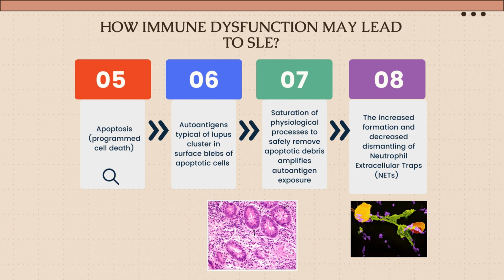Neutrophils are the most abundant leukocytes in human blood and one of the first immune subsets to respond to a microbial insult. However, dysregulation in both their function and cell death has been reported in SLE. The increased formation and decreased dismantling of neutrophil extracellular traps (NETs) is also thought to be a source of autoantigen exposure. A granulocyte gene signature, which may relate to the presence of an inflammatory subset of neutrophils called low-density granulocytes, has also been shown in JSLE patients.